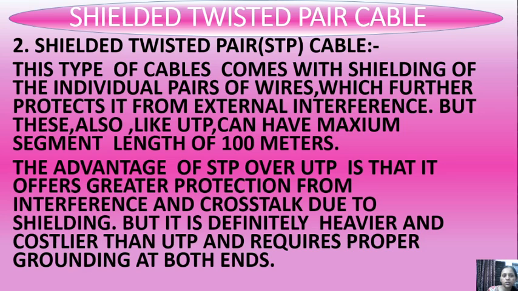The advantage of STP over UTP is that it offers greater protection from interference and crosstalk due to shielding. But it is definitely heavier and costlier than UTP and requires proper grounding at both ends. So this is shielded twisted pair cable. We have seen the picture of this.